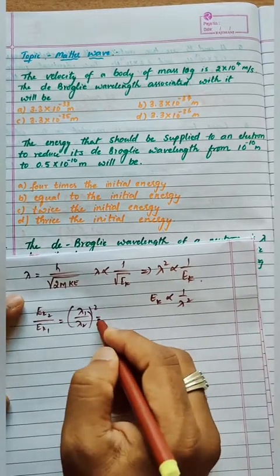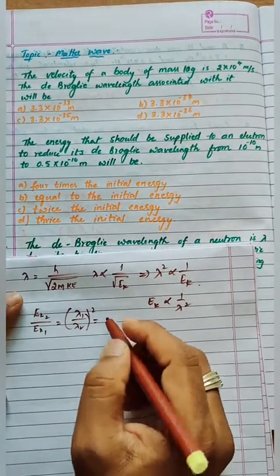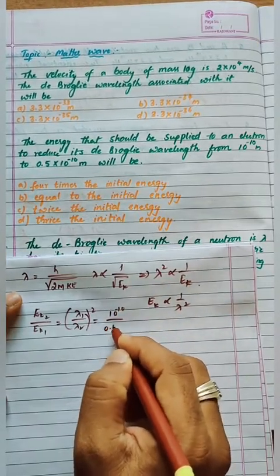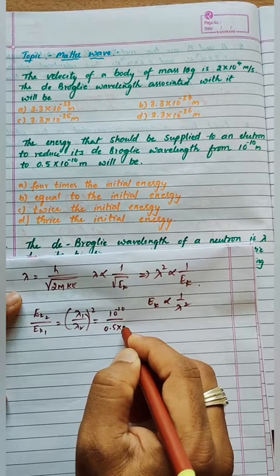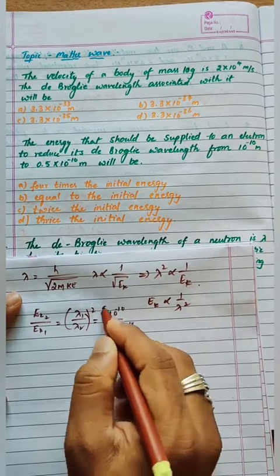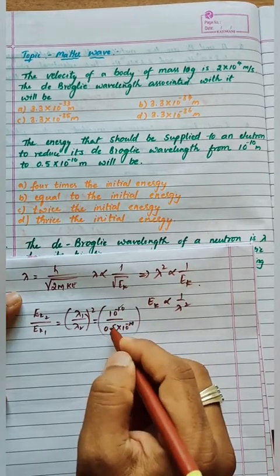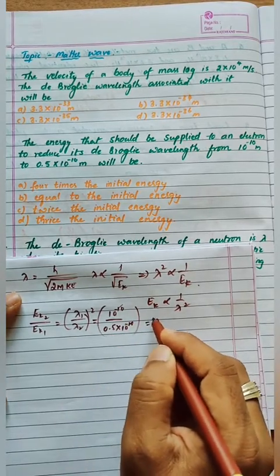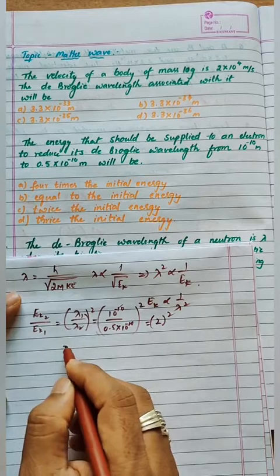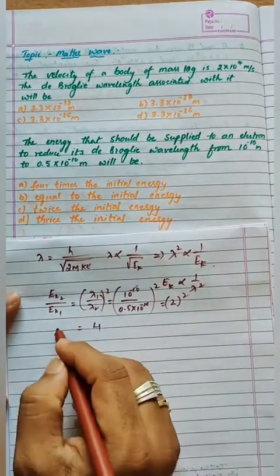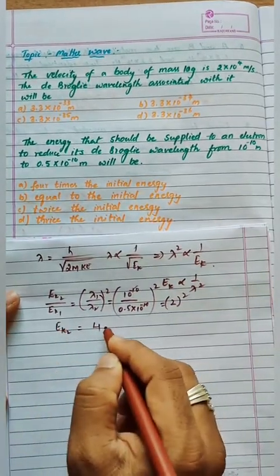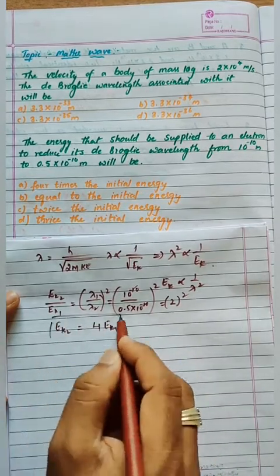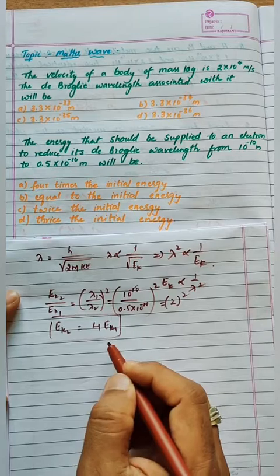So lambda 1 is how much? 10 into 10 power minus 10 divided by 0.5 into 10 power minus 10. So this gets cancelled, 0.5 means 1 by 2, 2 will go up, so it means 2 whole square, which means 4. So KE2 is equal to 4 times KE1, kinetic energy 2 is 4 times the K1.